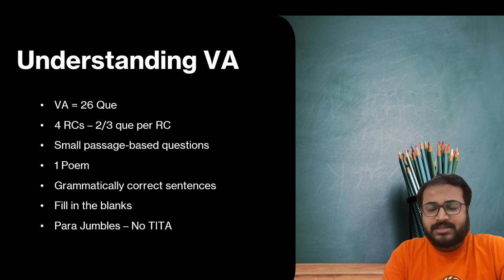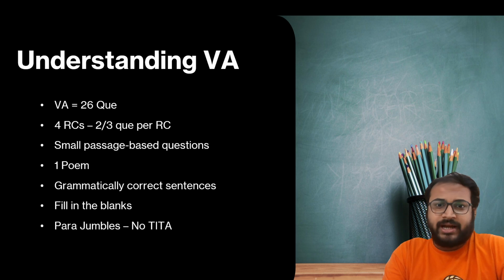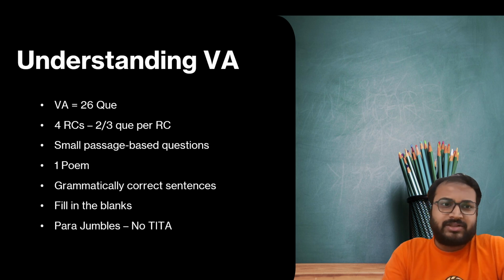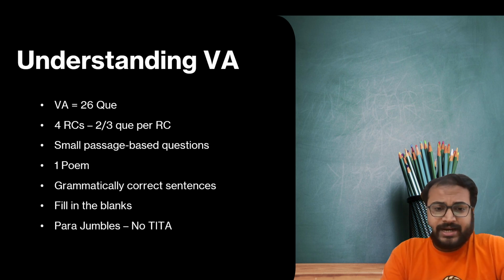Coming on to the para jumbles, so cat में in the cat 2024 there were no para jumbles, but in the ZAT there are para jumbles of 5 statements, and the best thing about this is there is no theta, so you will have 5 options, so there will be 5 sequences, and out of the 5 sequences you have to choose the correct one, right. So this is not on the I would say tougher side, because वहां पे you get 5 choices and थोड़ा सा आप correlate करके देख सकते हो, है ना, which sentence fits the best place, right.